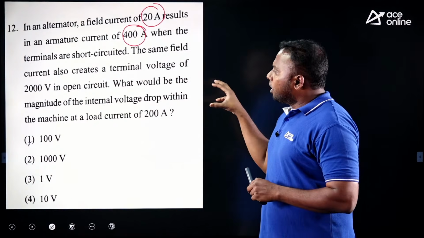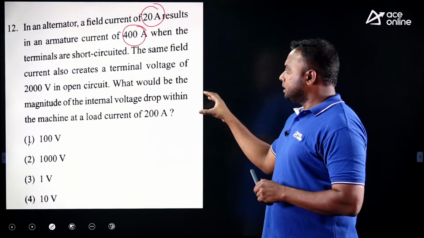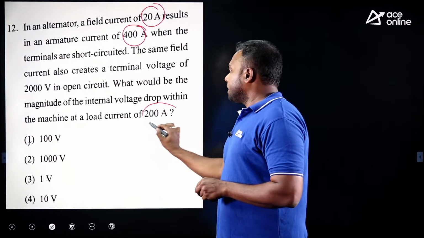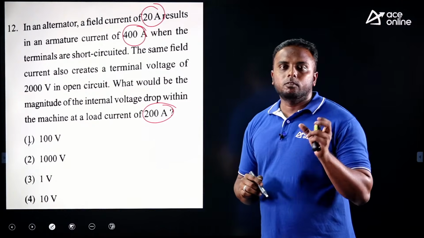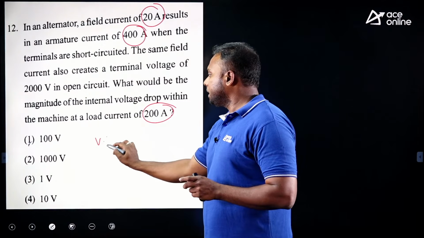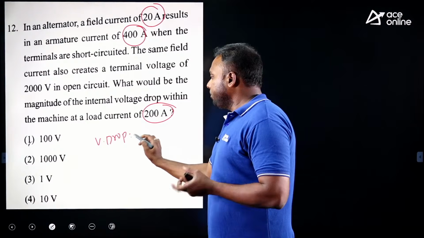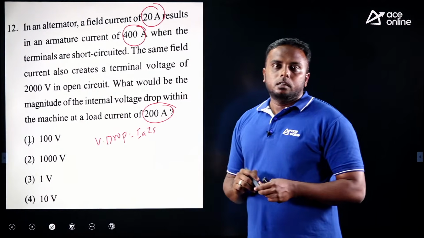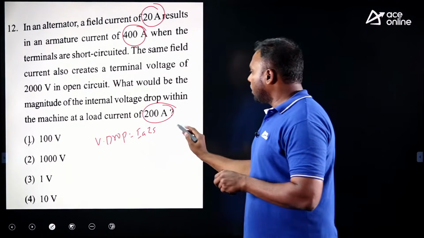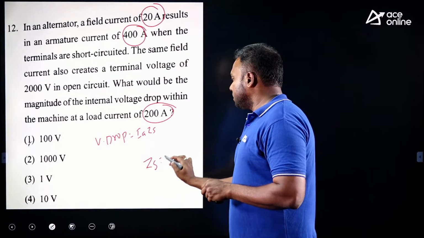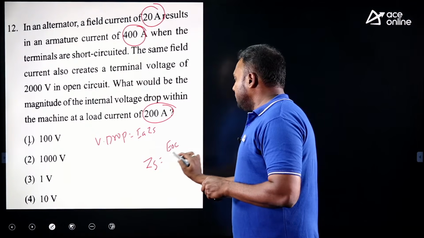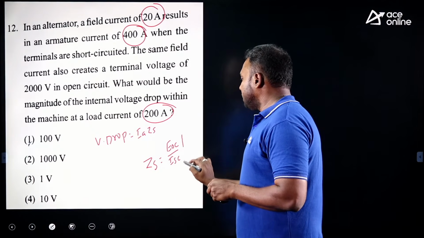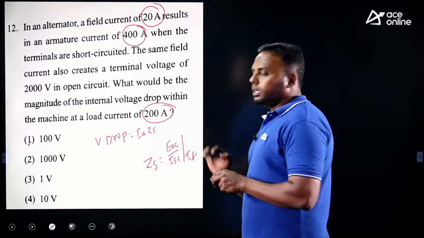What would be the magnitude of internal voltage drop within the machine at a current of 200 amps? Generally what is voltage drop? Voltage drop is nothing but impedance drop, IA ZS. IA is given, 200. Now ZS we have to calculate. What is the formula for ZS? Synchronous impedance is open circuit voltage divided by short circuit current for the same value of field current.